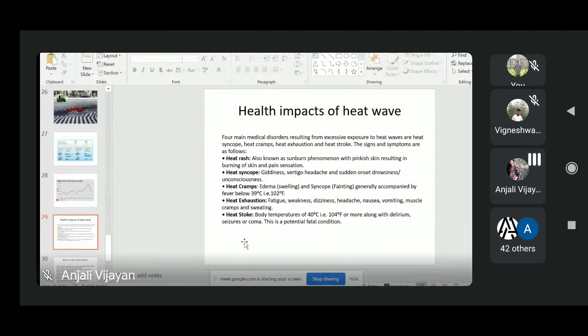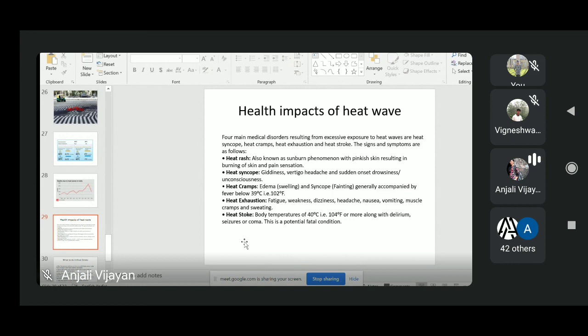And heat exhaustion mainly includes fatigue, weakness, dizziness, headache, nausea, vomiting, muscle cramps, and sweating. So these are the symptoms for heat exhaustion. And heat stroke is one of the dangerous types of health effect. Here our body temperature will go above 40 degrees Celsius, and they may go to some coma state also. So these are the effects of heat stroke.